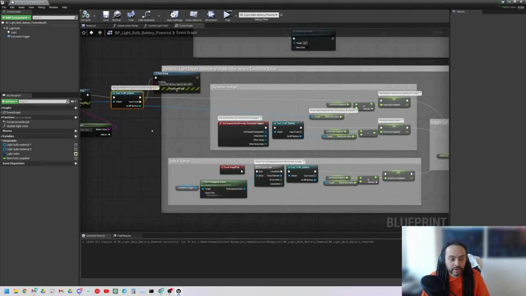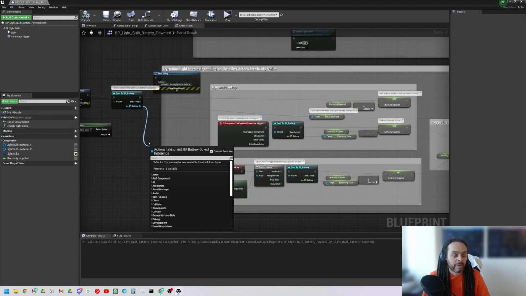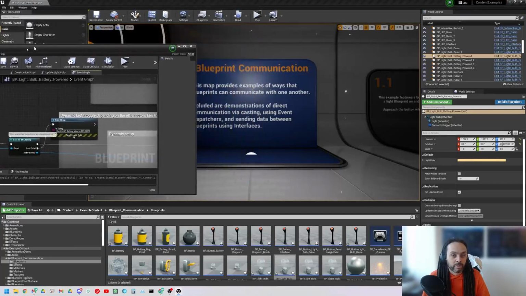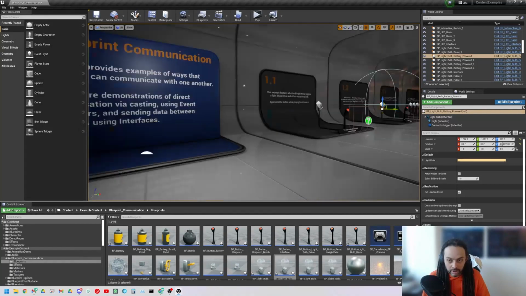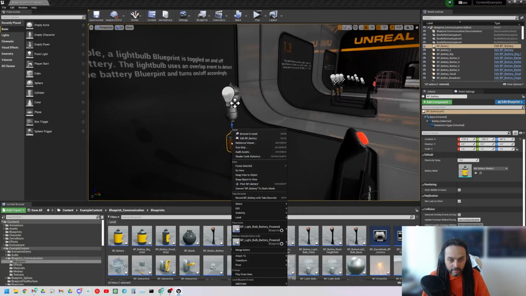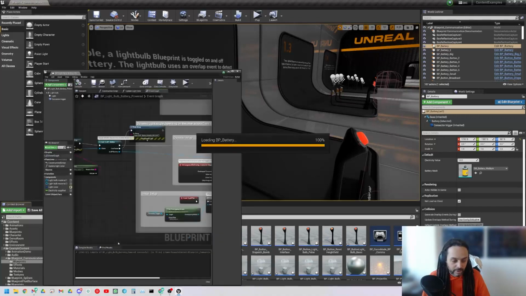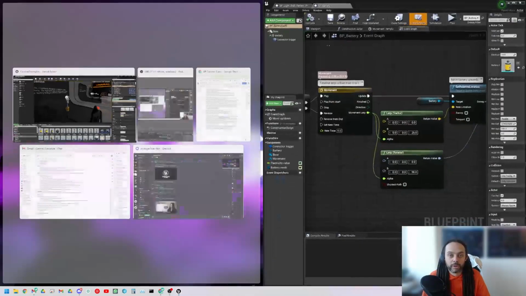So what does this cast do then? The way I imagine this is that you are taking remote control of whatever object you've cast to. Just as before with the direct reference, I can pull off, and this is a little different, instead of just pulling off a variable, I'm pulling off this here, and I can access all of the values and functions inside that blueprint. Let's bring up the blueprint battery for a second. I click here, right click, browse to asset, double click, and bring it up on this side.